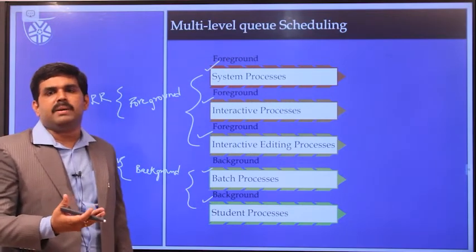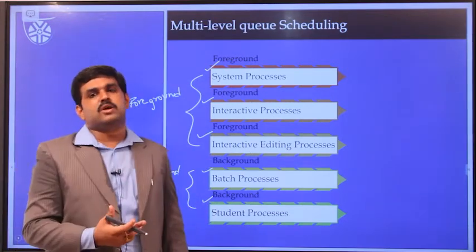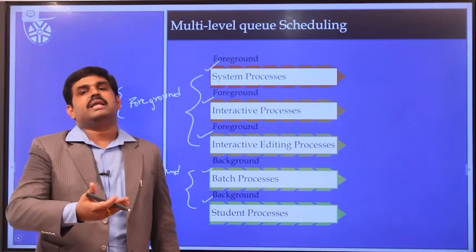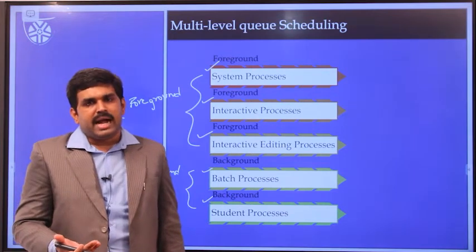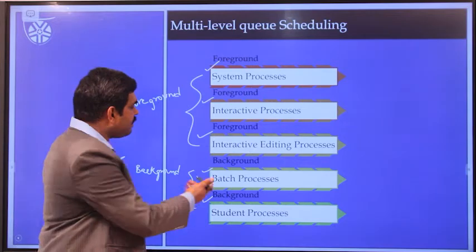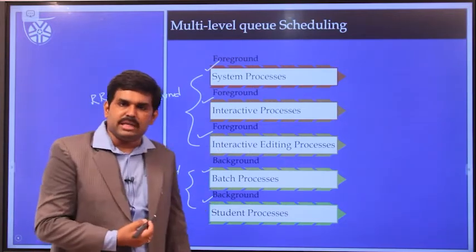The CPU is going to be allocated to the system process first. If the system process queue is empty, then interactive processes are executed, and if the interactive process queue is empty, then only is the CPU allocated to the interactive editing process.